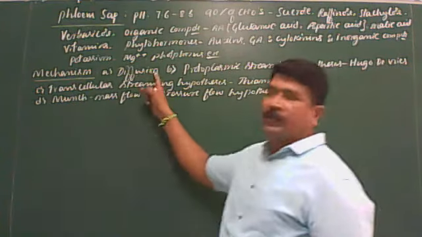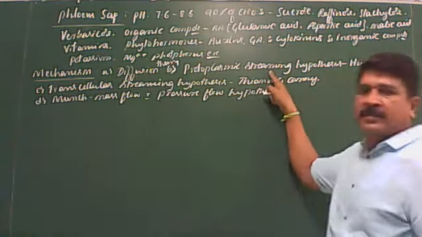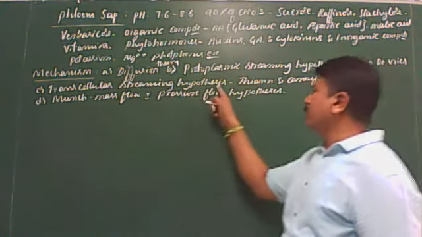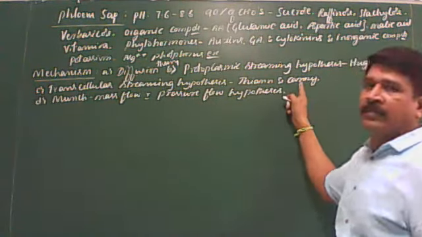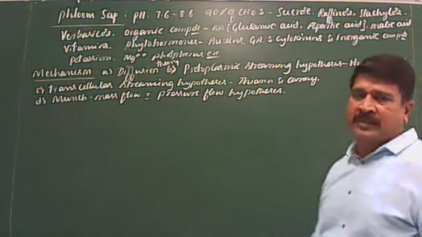They are the diffusion theory; the protoplasmic streaming hypothesis, proposed by Hugo de Vries; the transcellular streaming hypothesis, proposed by Thaine and Canny; and the Munch mass flow, also called the pressure flow hypothesis.